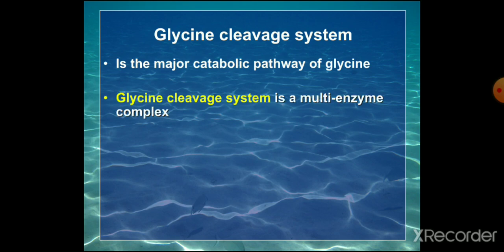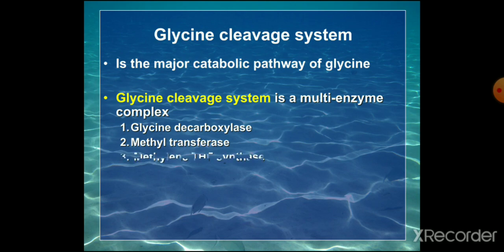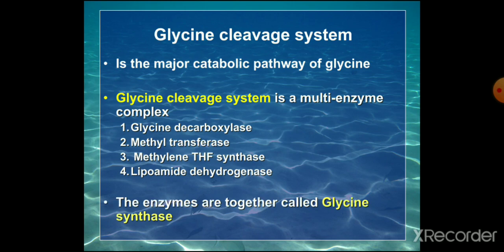This system is a multi-enzyme complex and it has 4 enzymes: glycine decarboxylase, the aminomethyl transferase, the methylene tetrahydrofolate synthase and the lipoamide dehydrogenase, and these enzymes together are called the glycine synthase. So synthase is a reversible enzyme. When carbon dioxide and ammonia are producing glycine, it is the synthase, and in cleavage,